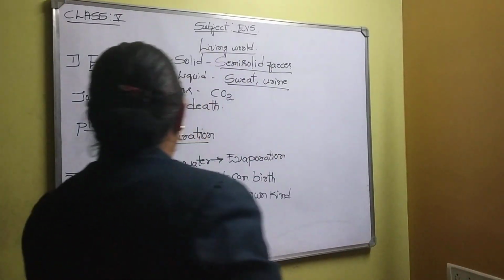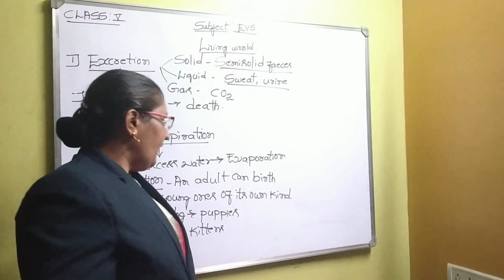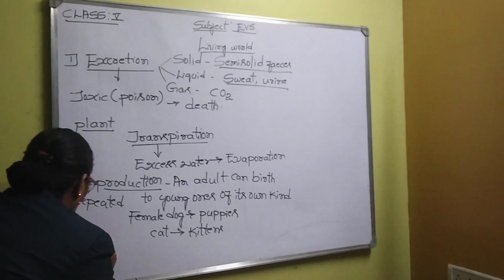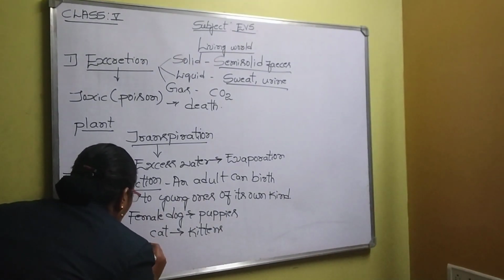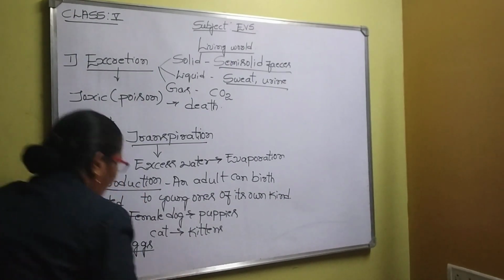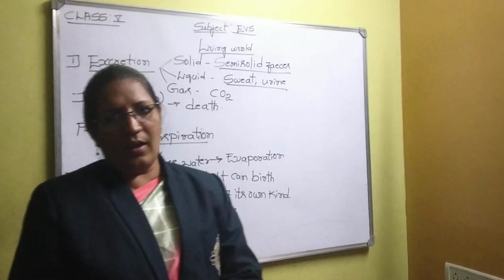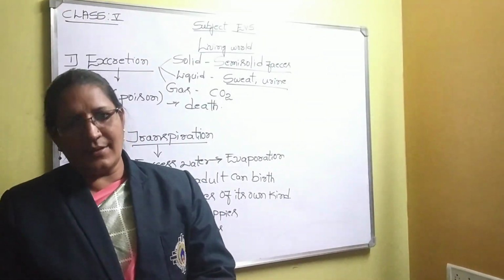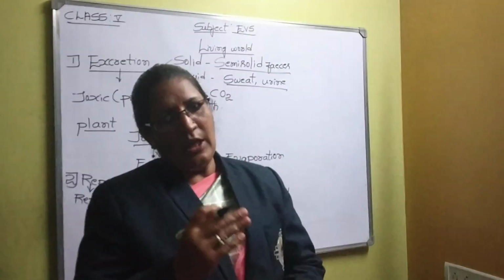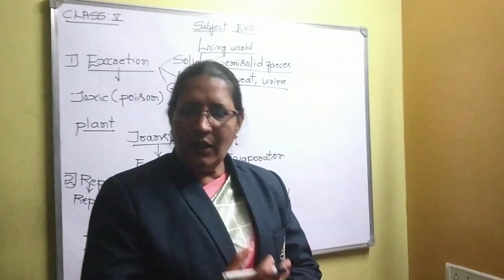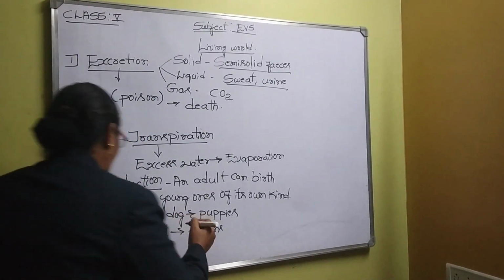Now, whenever reproduction occurs in any organism, it occurs in two different ways. First way is laying eggs. Reproduction occurs by laying eggs. Let me give some examples: fishes, reptiles, birds, etc. In all these organisms, first it will lay the eggs, and from the egg the young one will come out. So that is called reproduction through eggs.